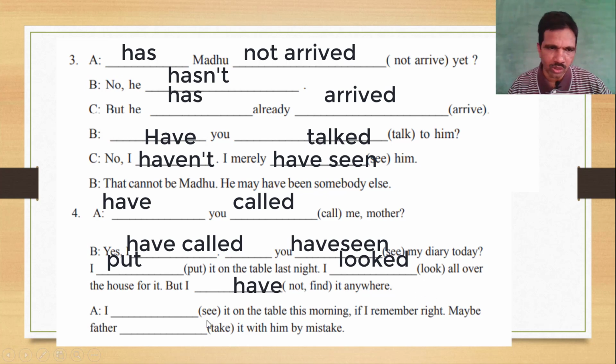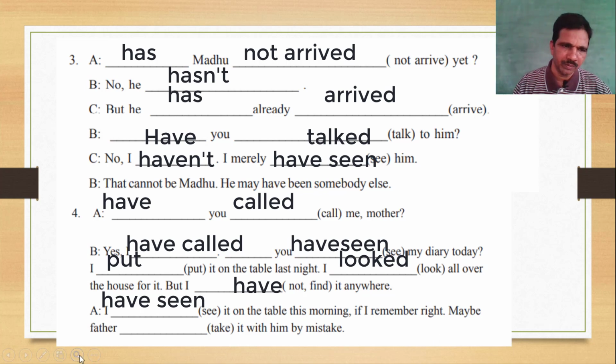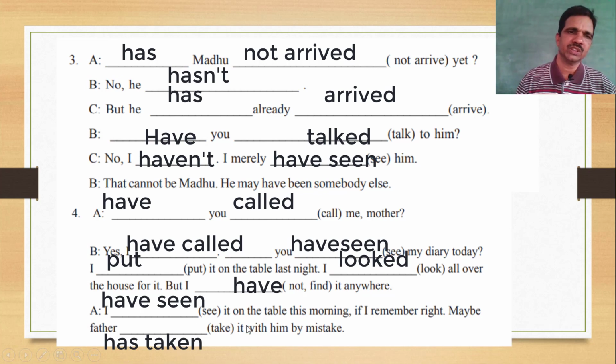I have looked all over the house for it, but I have not found it anywhere. This is the present perfect tense. I did see it on the table this morning. This morning refers to present perfect tense, so that's why I have seen. I remember, right? Maybe father has taken it with him by mistake. So this is the present perfect tense.